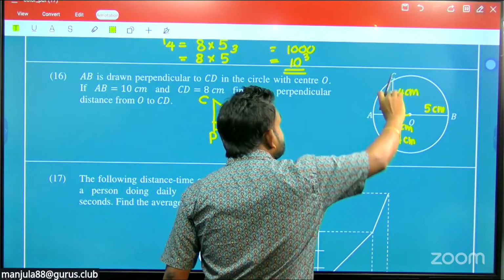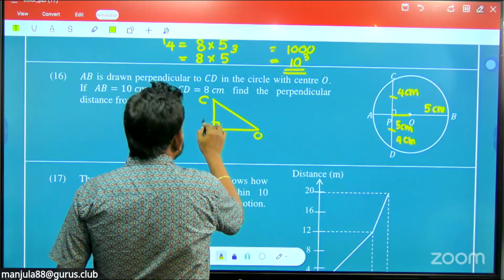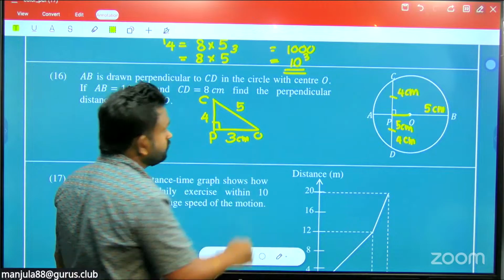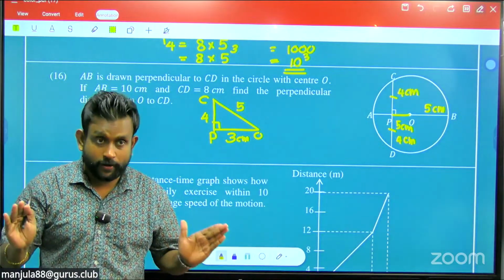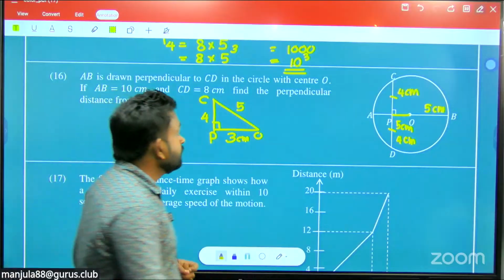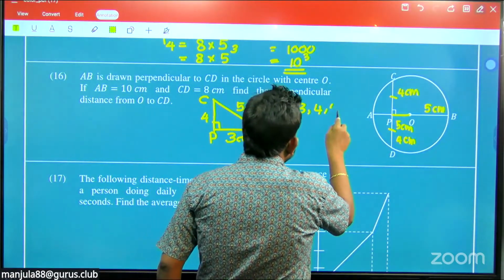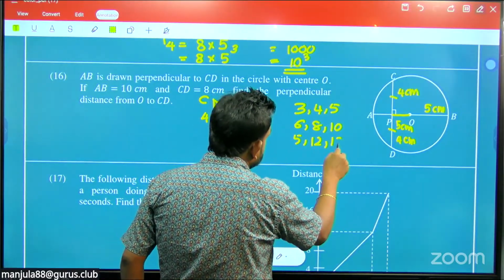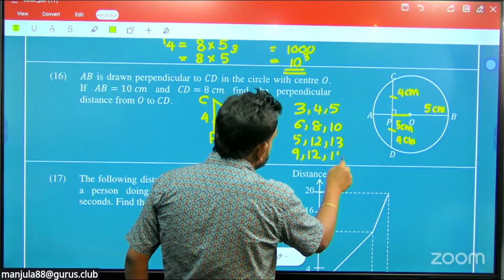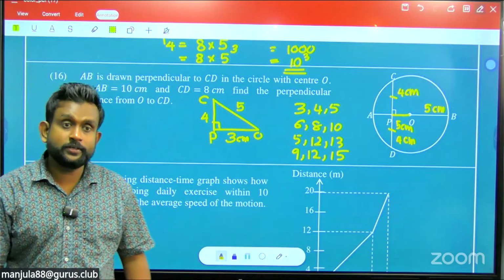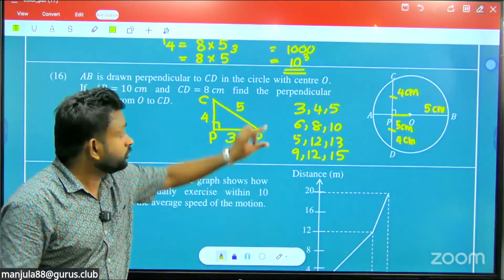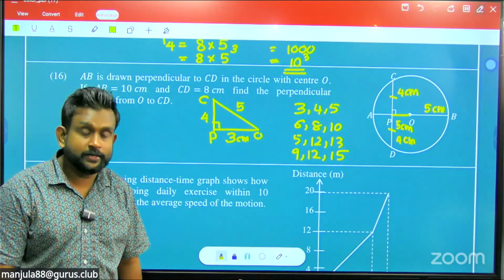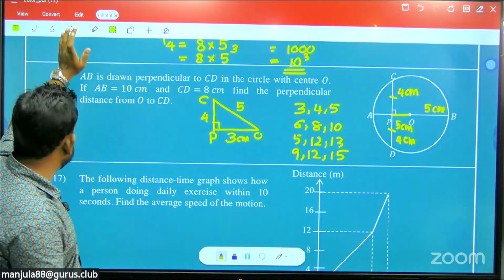CD totally 8 means this is bisected. That's the theorem. So here 4 and radius is 5. Then you know the Pythagoras triple. What is the Pythagoras triple? 3, 4, 5. So practice these Pythagoras triples. In the exams, they will have 3, 4, 5, then 6, 8, 10, then 5, 12, 13, and another one, 9, 12, 15. Out of these four, one is there surely. Mostly the first three are applicable, but learn that fourth. You can apply these Pythagoras triples directly in the first paper.